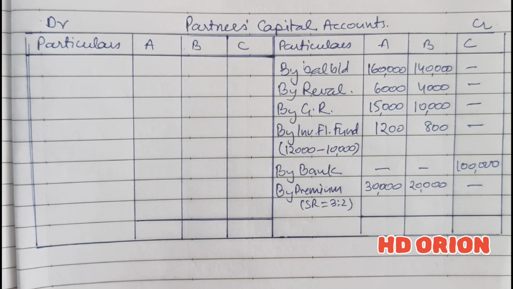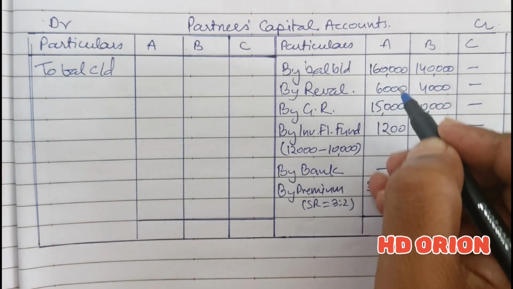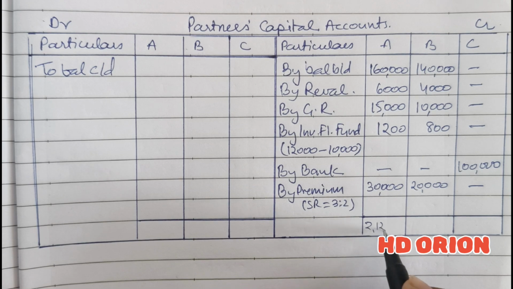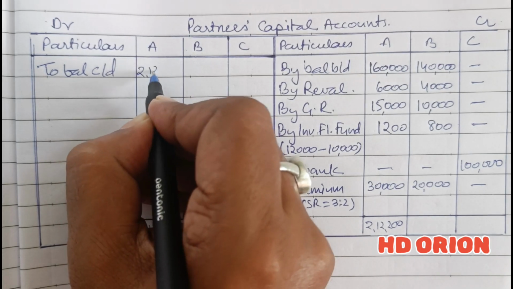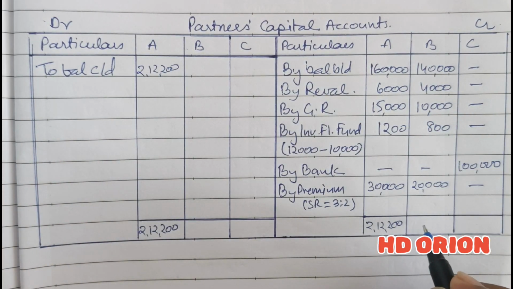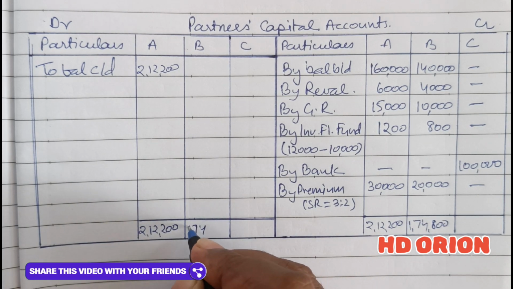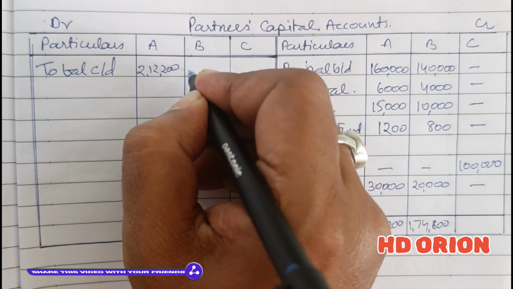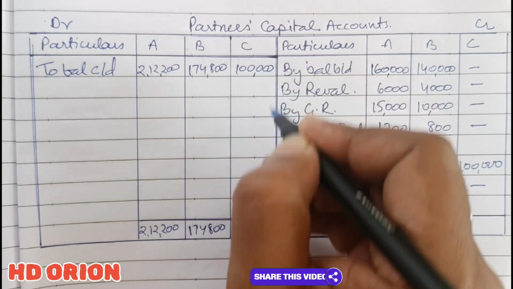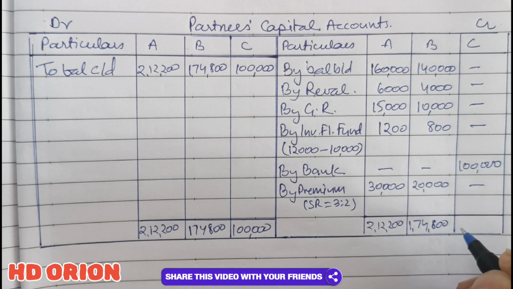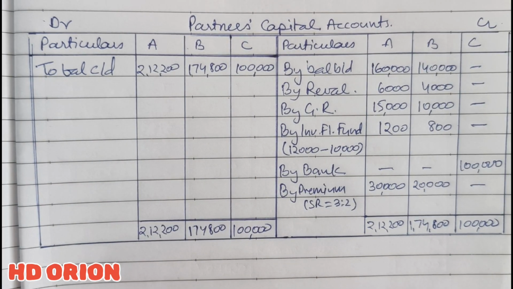Fine. Now we will close the capital accounts. So to balance close down. Credit balances we will get. Here grand total is 2,12,200. For B, grand total is 1,74,800. And for C, it is 1 lakh, only the capital brought by him. So this is our capital account. And with these closing balances, we will draft the new balance sheet of the firm.